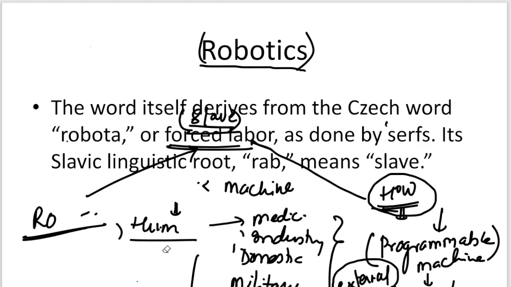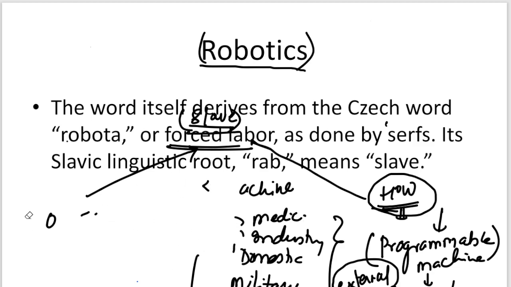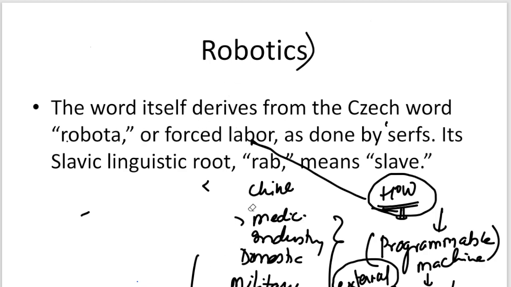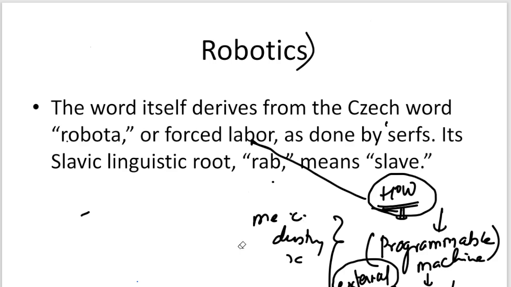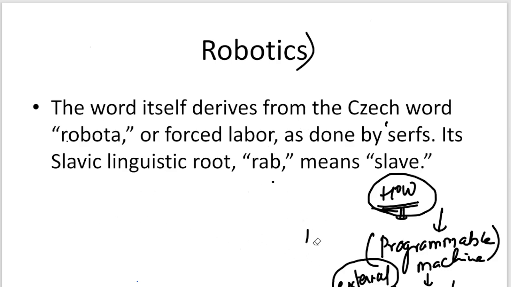Now, what we try to learn is who developed this robot, who is the father of this robot, and who is the mother of this robot. Why is he called the father of the robot, and why is she called the mother of the robot?